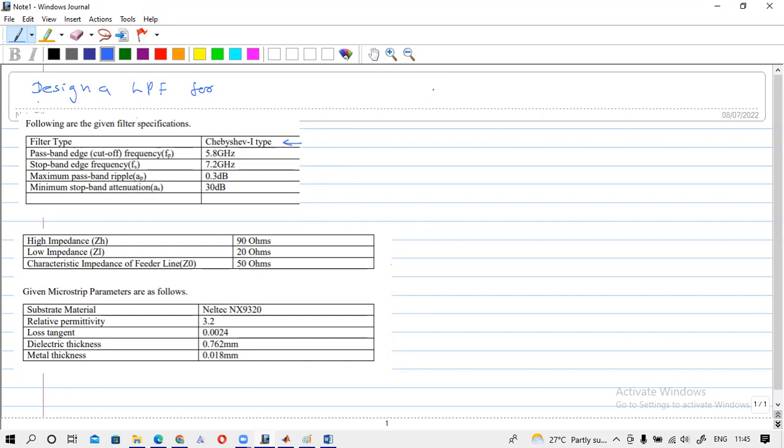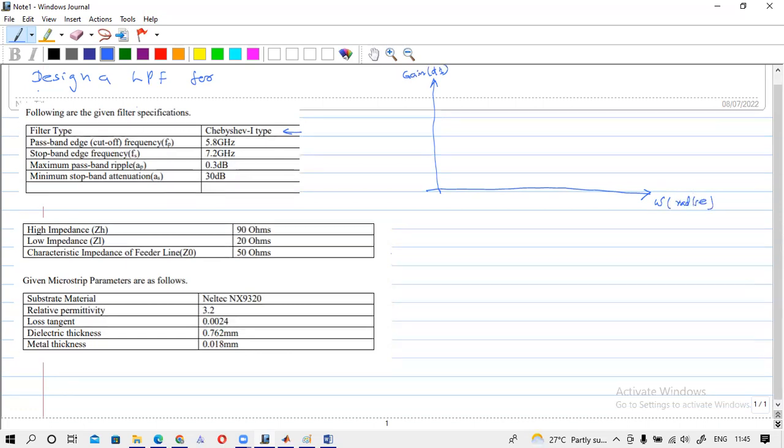In the filter response we are going to draw the gain of the filter in dB, for different frequencies omega, in radians per second. This is the power gain.